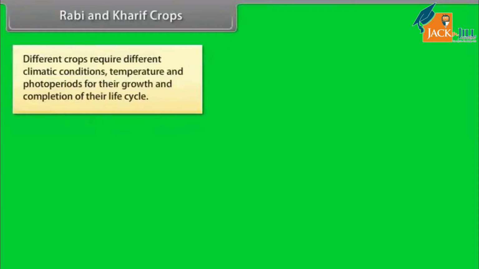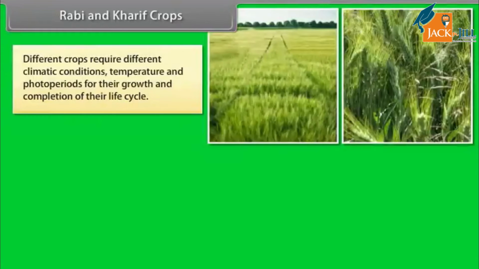Rabi and Kharif crops. Do you know that different crops require different climatic conditions, temperature and photoperiods for their growth and completion of their life cycle? We have already studied that.